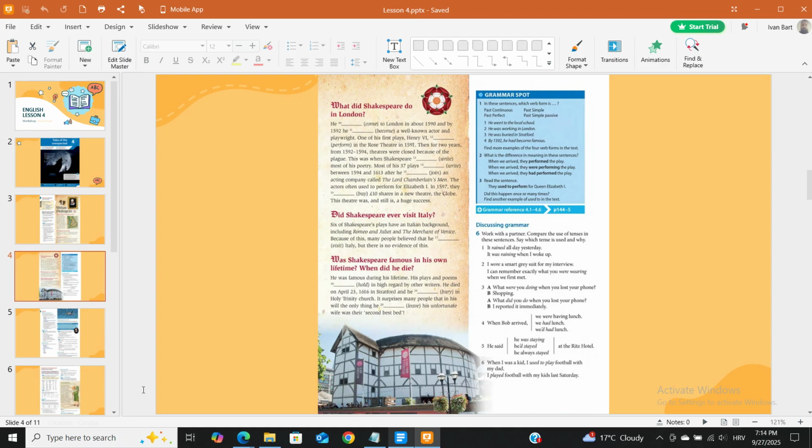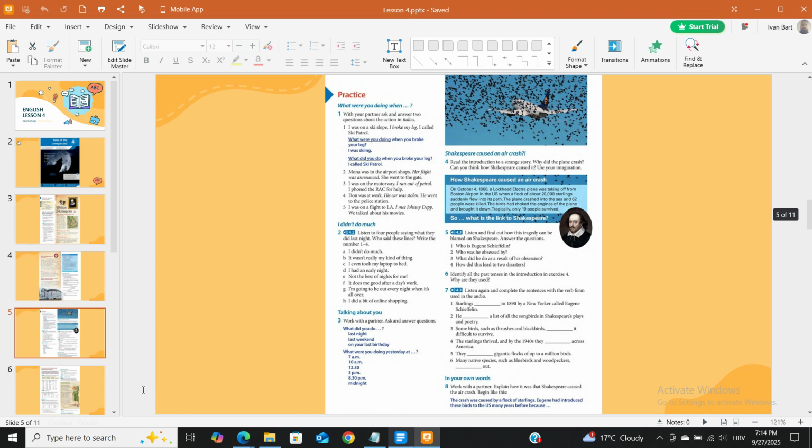Practice. What were you doing when...? 1. With your partner, ask and answer 2 questions about the action in italics. 1. I was on a ski slope. I broke my leg. I called ski patrol. What were you doing when you broke your leg? I was skiing. What did you do when you broke your leg? I called ski patrol.